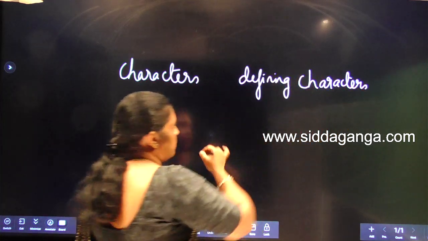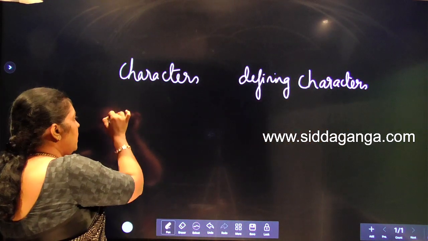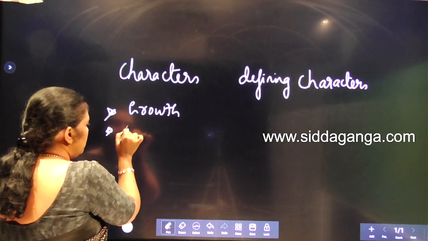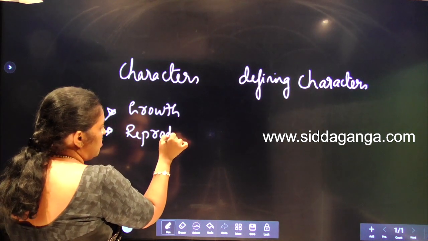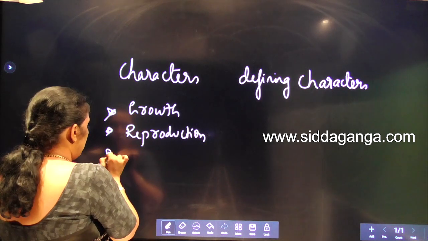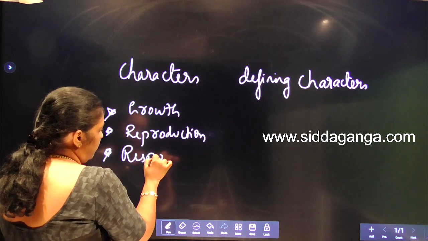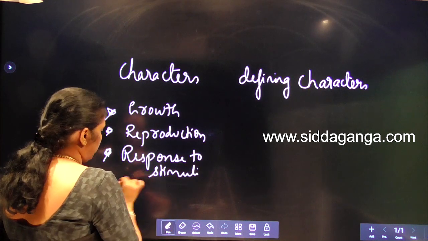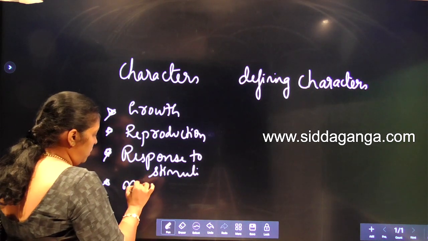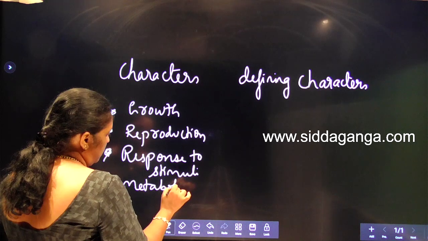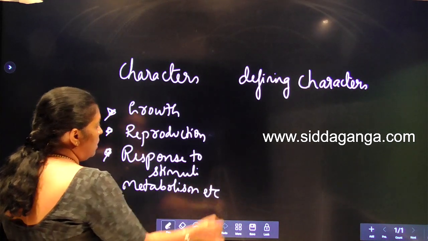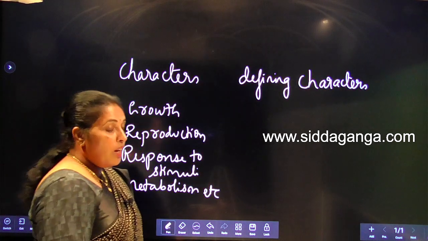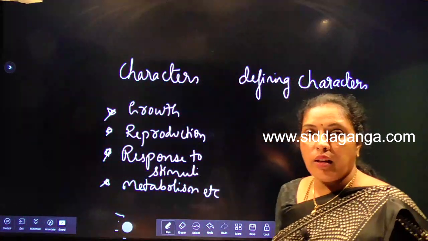ನೋಡಿ ಇವಾಗ ಡಿಫರೆನ್ಸ್ ಏನು ಅಂತ. ಕ್ಯಾರೆಕ್ಟರ್ಸ್ ವಿ ಸಿ ಕ್ಯಾರೆಕ್ಟರ್ಸ್ ಲೈಕ್ ಲಿವಿಂಗ್ ಆರ್ಗಾನಿಸಮ್ಸ್ ಅಲ್ಲಿ ನೋಡುವಂತ ಕ್ಯಾರೆಕ್ಟರ್ಸ್ ವಿ ಸಿ ಗ್ರೋತ್, reproduction, response to stimuli, the next we see metabolism, etc. All these we see as characters in living things. So what's the difference between defining character and characters?